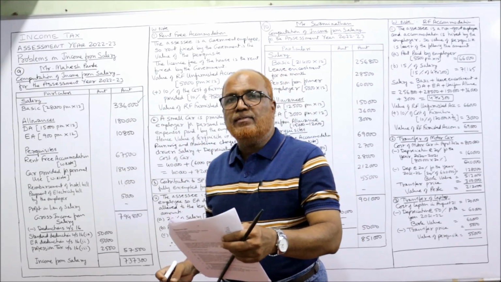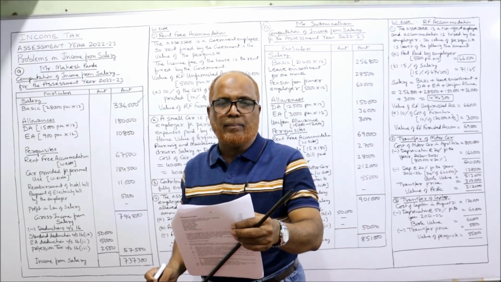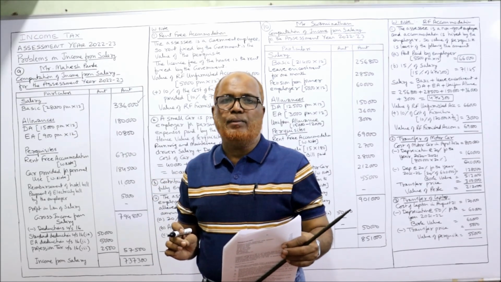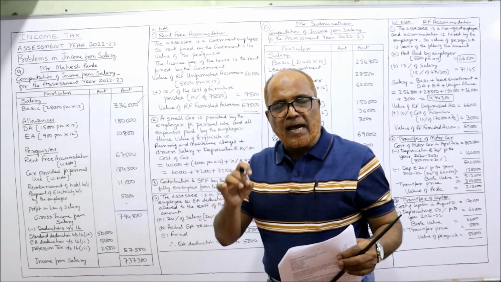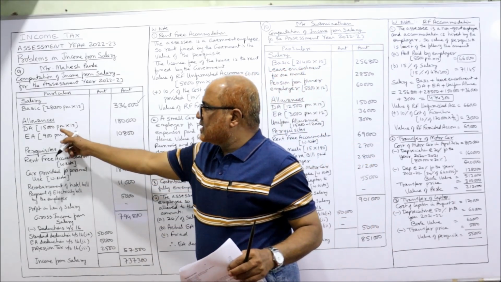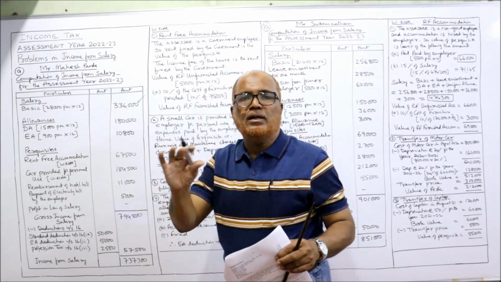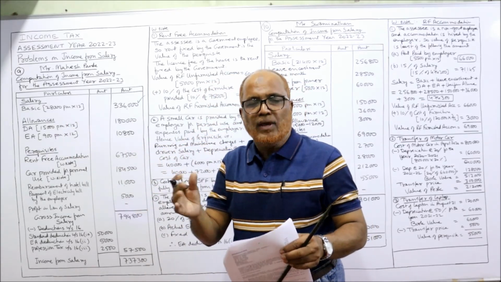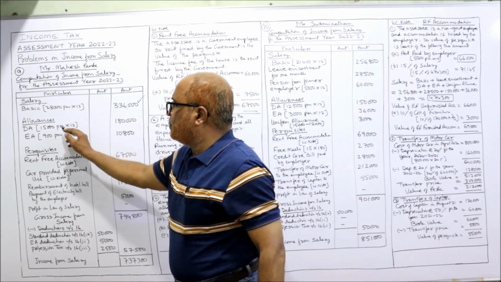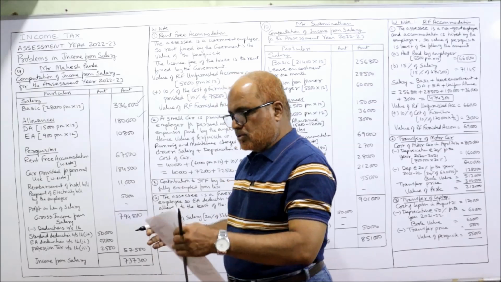Next, dearness allowance, DA, 15,000 per month. 70% is part of salary for retirement benefit. So 70% is entering for retirement benefit. But for taking the allowances, we should take all the DA, whether entering or not. How much is the DA? 15,000 per month. So 15,000 per month into 12, 1,80,000.